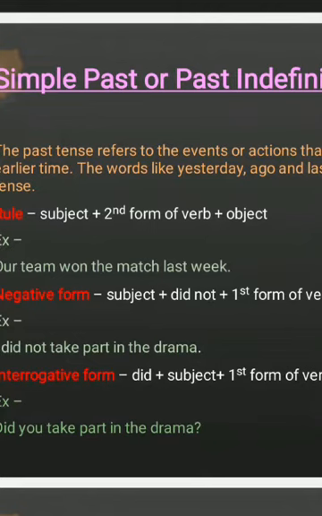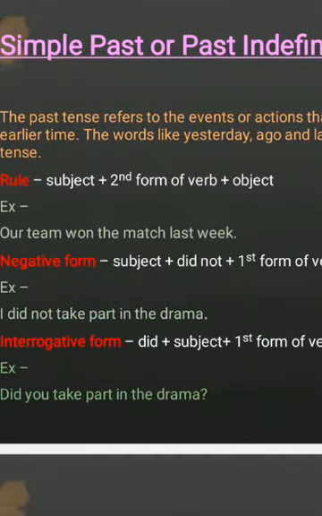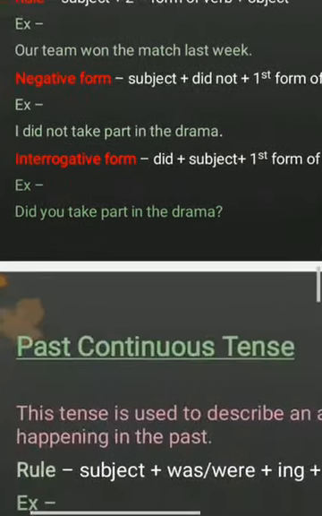In the negative form, we use subject plus did not plus first form of verb plus object. So in this tense, we use did not plus first form in the negative. For example, I did not take part in the drama. In the interrogative form, we write did plus subject plus first form of verb plus object. For example, did you take part in the drama?